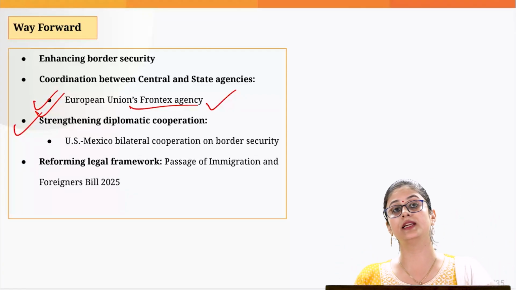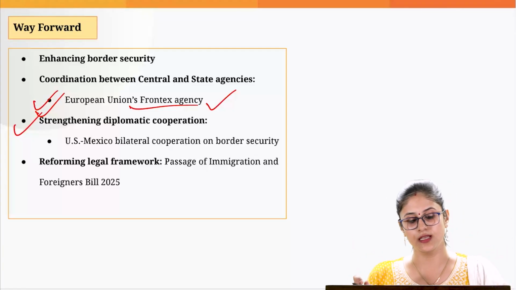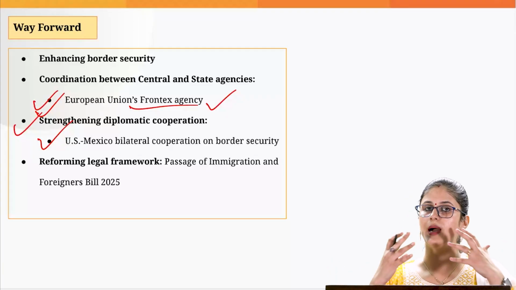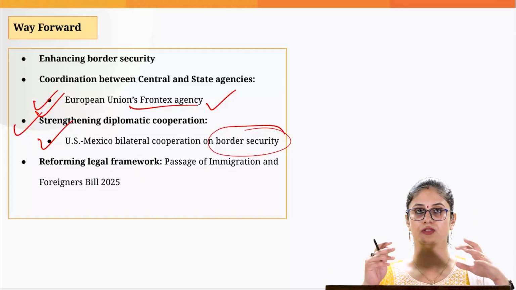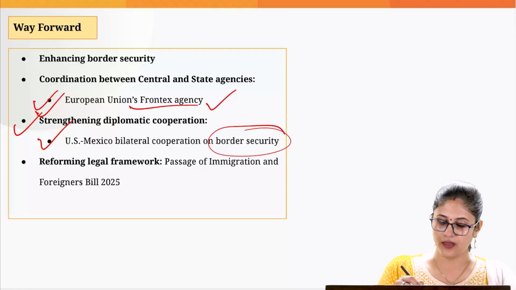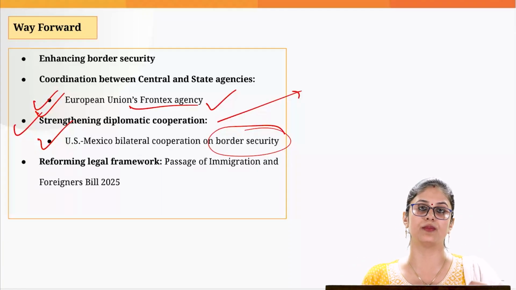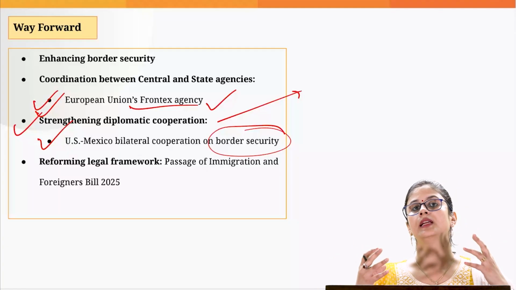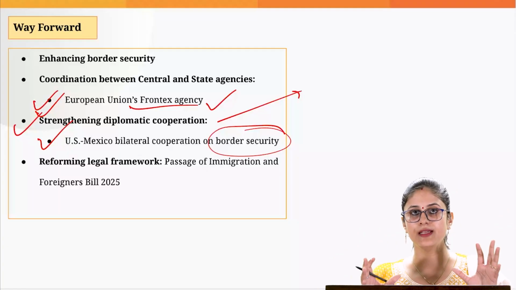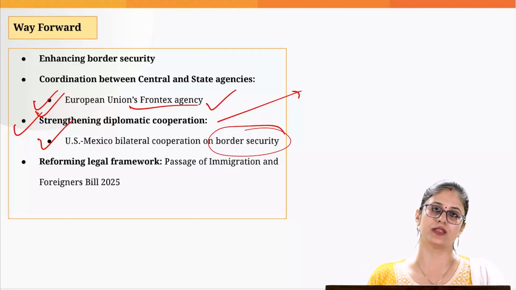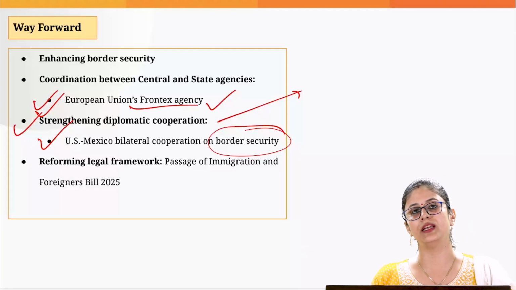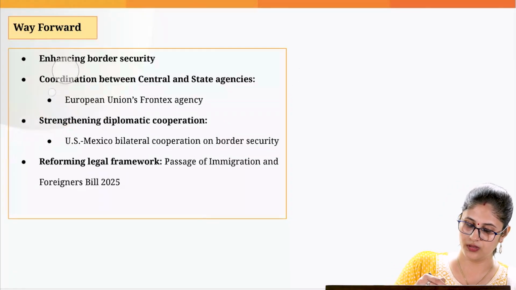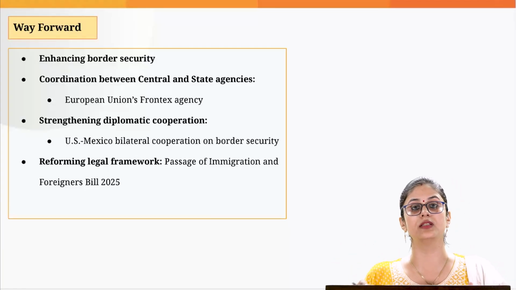Then we can strengthen the diplomatic cooperation with our neighboring countries. And on this front, we can learn from USA and Mexico, which have entered into a bilateral cooperation on border security. So they are sharing the intelligence also. And we can also leverage our regional platforms like BIMSTEC and SAARC to strengthen the diplomatic cooperation with our neighboring countries when it comes to dealing with the border security challenges, especially the issue of illegal immigrants. So intelligence sharing could be given a boost by using these regional forums.